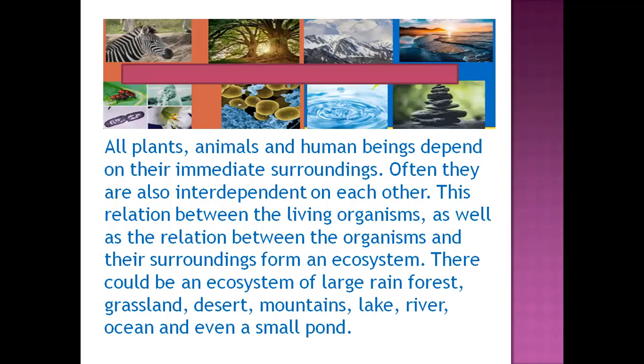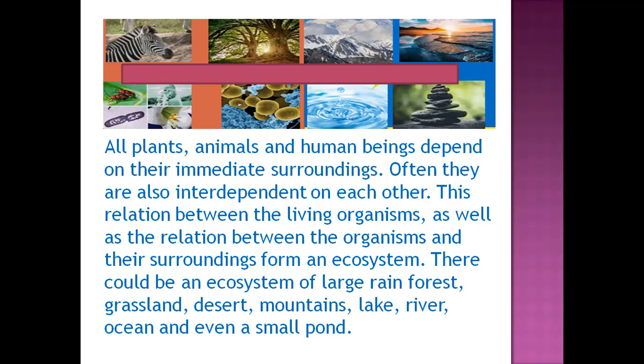So all plants, animals, human beings, these all are depending on this surrounding. So how is our surrounding? Depending on that only. Now you see, we can't see a camel in an area which is not desert, or in the sea area. And at the same time, we cannot see any fish in the desert. It is very silly to think like that, because it is not at all a suitable environment for them.